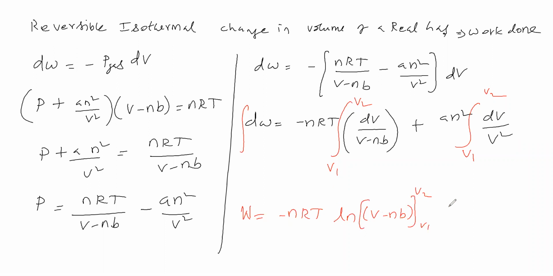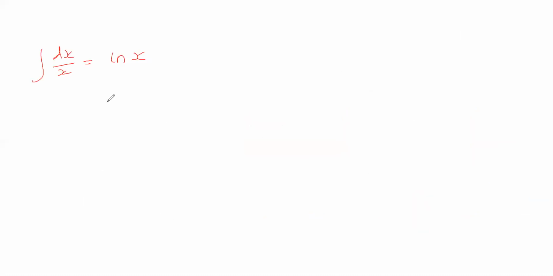Next, this plus a n squared, dV by V squared. For this, V to the power minus 2, we add 1, so minus 2 plus 1. We get the integration like this, then substitute the lower and upper limits. Now we'll simplify this.